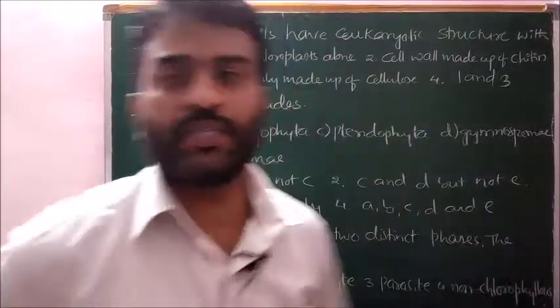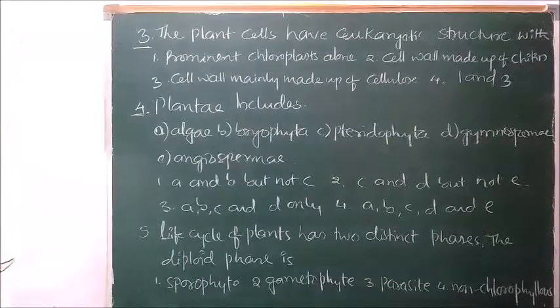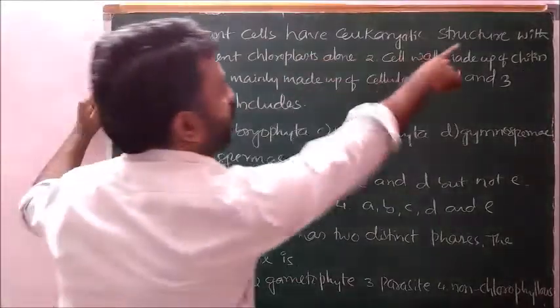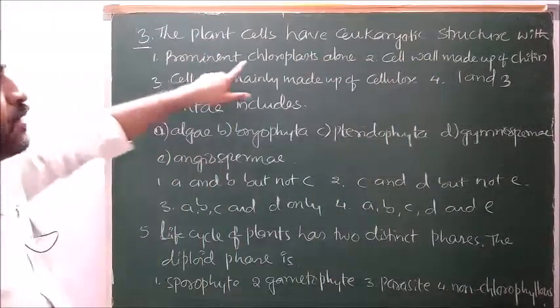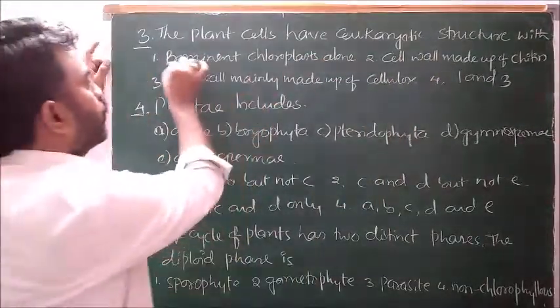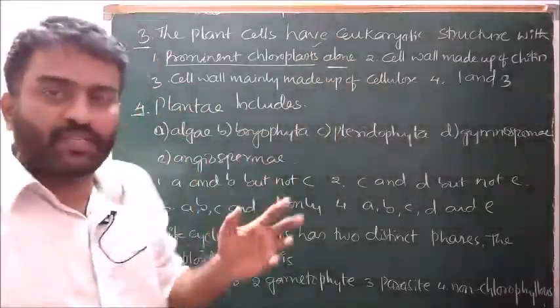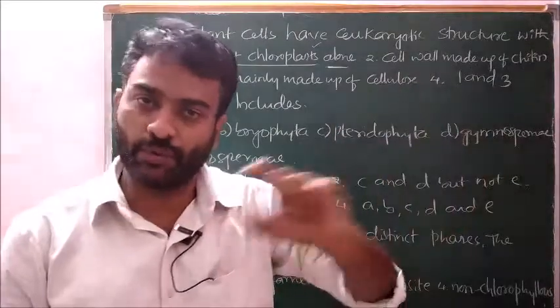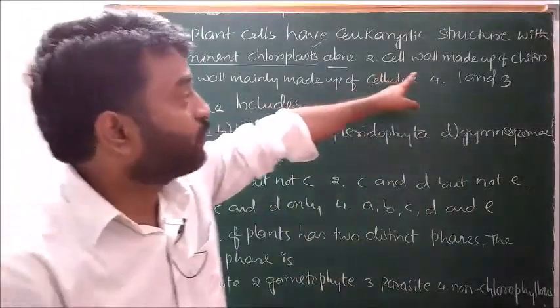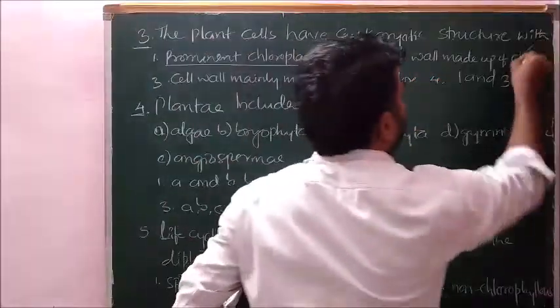Next, third question. The plant cells have eukaryotic structure with prominent chloroplasts alone. This statement is correct. Alone is given. It means some other options also there. We have to go through them also. Cell wall made up of chitin. Wrong.